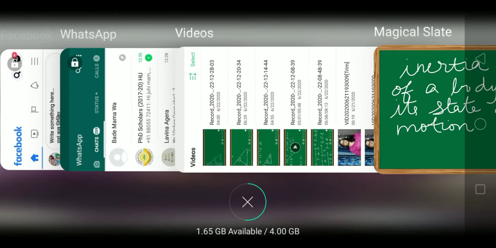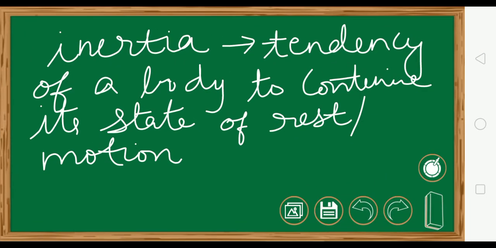Body doesn't want to change itself. If it is at rest, it wants to be at rest. If it is in motion, it wants to be in motion. तो ये जो प्रॉपर्टी है कि हम जिधर भी है जो भी है वो ही करते रहना चाहते हैं, that is known as inertia. Okay?